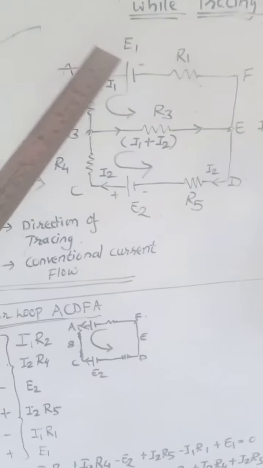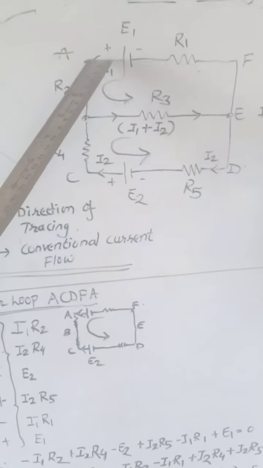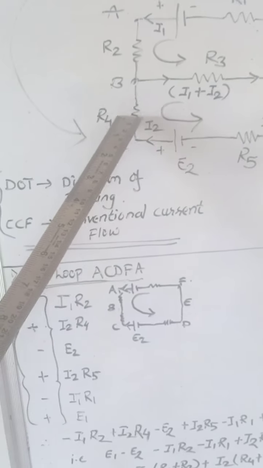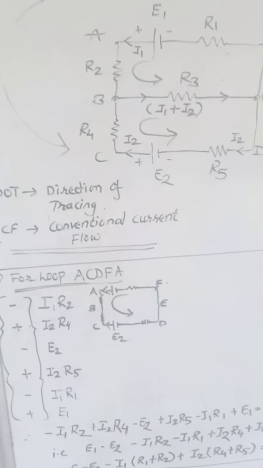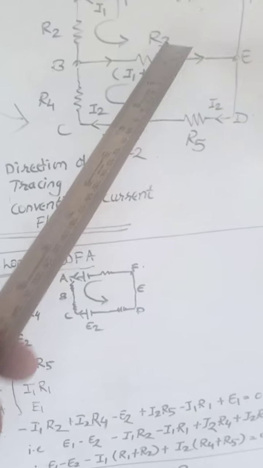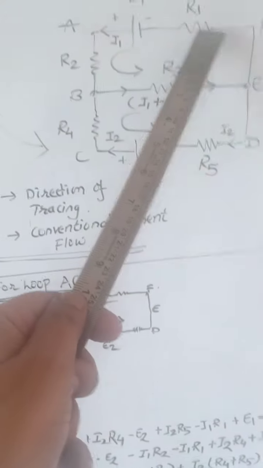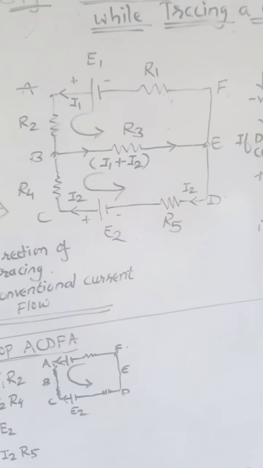Now when this current I1 enters the second resistance, I1R2 forms a potential difference. When current I2 enters R4, this also forms a potential difference. When the sum of the currents I1 plus I2 enters R3, again it forms a potential difference. This means 5 potential differences are formed, due to R1, R2, R3, R4 and R5.